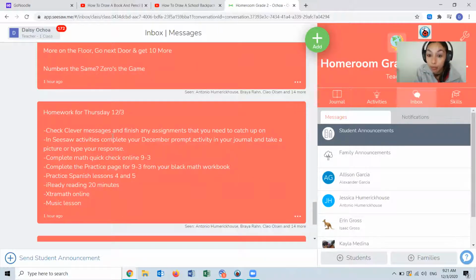So again, check your Clever messages in case you have any assignments that you need to catch up on. December prompt, remember that if you haven't done any typing and you're having trouble with typing, just write it in your journal and don't take a picture of it. I will collect them next week sometime, either in your drawer or I'll collect it in person. Do your math quick check for the lesson 9-3 that we just went over and finish that practice side from your workbook. Practice your Spanish, do i-Ready reading of 20 minutes and your extra math online. And lastly, a music lesson.